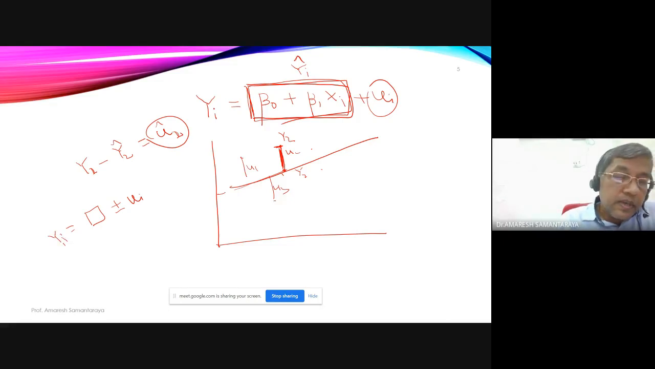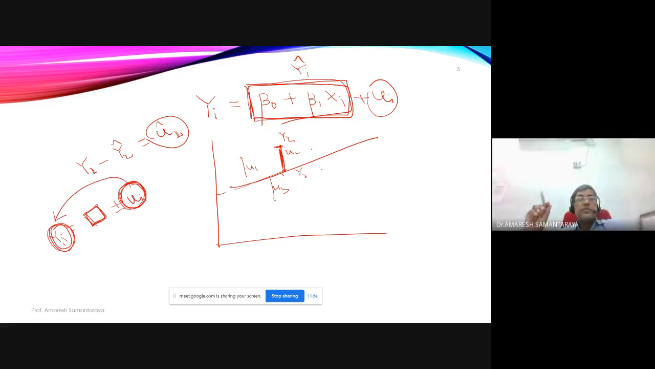Now this is the fixed part, so it doesn't have a random or probability distribution. But this part is varying. This has a random, or stochastic, distribution. Now, given that the fixed part is fixed, the distribution of ui will be the same as the distribution of yi.